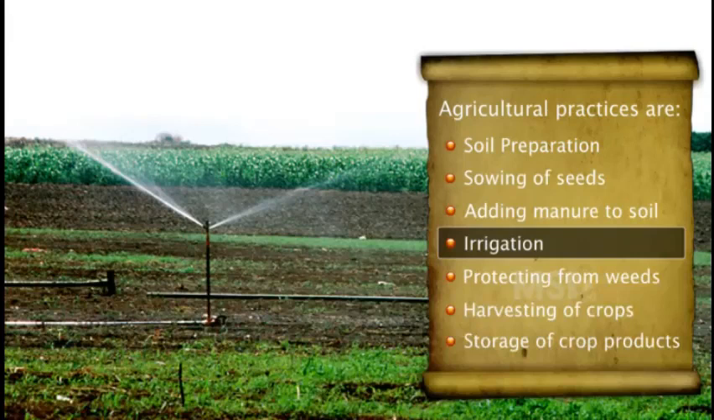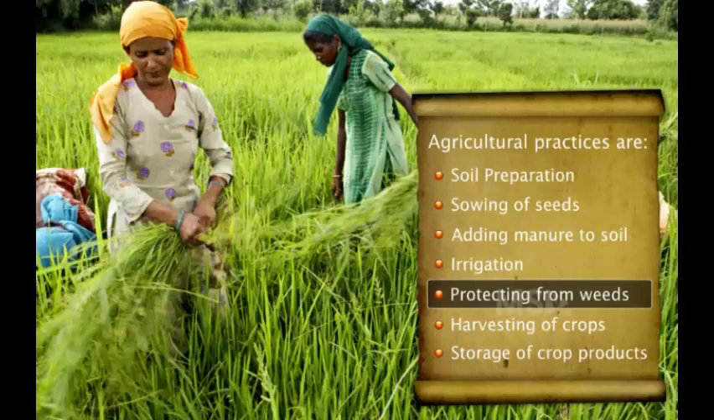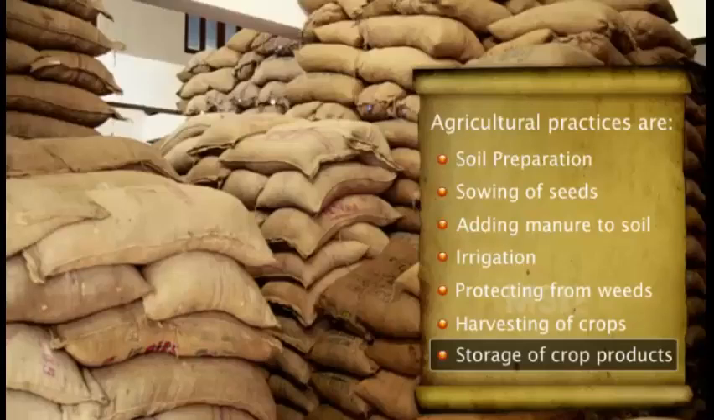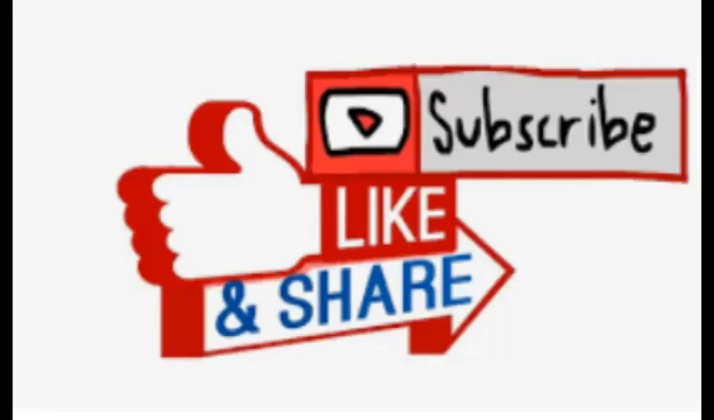Next, we have protecting from weeds. Weeds can grow anywhere on their own, so they can harm the crops. That's why we should protect the crops from weeds. Next, we have harvesting of crop. Means, when the crop is fully grown, we have to harvest it by cutting it, and last we have to store these crop products. So that is all for today, guys.